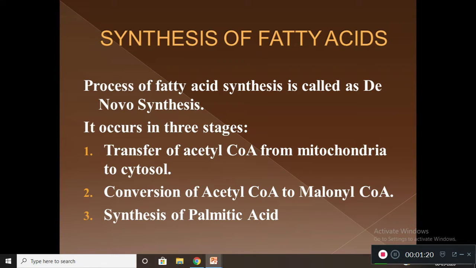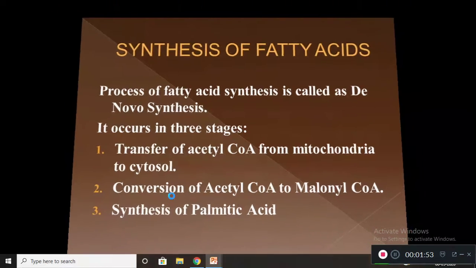The de novo synthesis process involves three stages. The first stage, transfer of acetyl-CoA from mitochondria to cytosol. During the second stage, the conversion of acetyl-CoA into malonyl-CoA occurs. The third one, the synthesis of palmitic acid occurs in the third stage. So this is the basic thing you want to know regarding de novo synthesis. Let's see one by one.